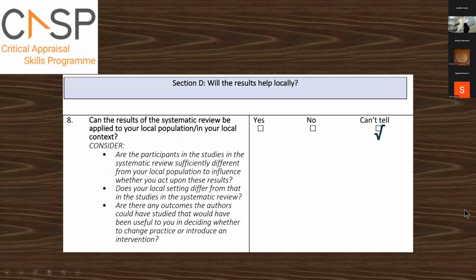So that's the end of AMSTAR. Overall, I would give this paper a very good methodological score.